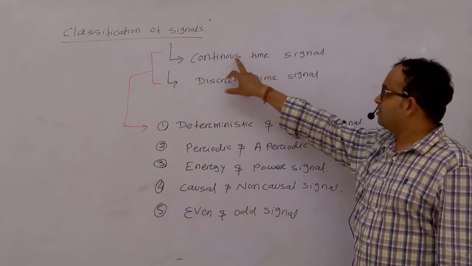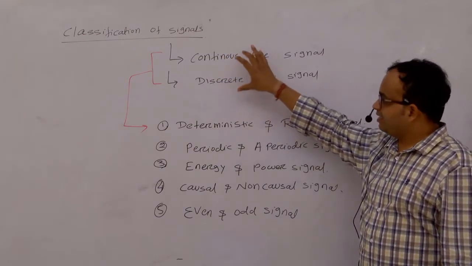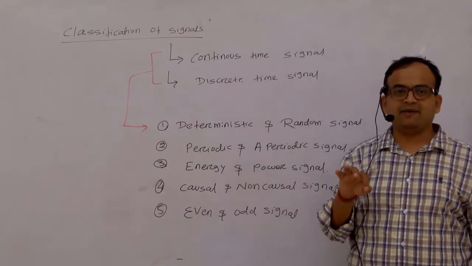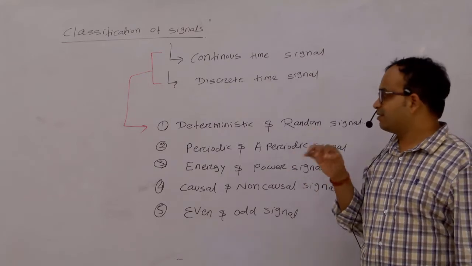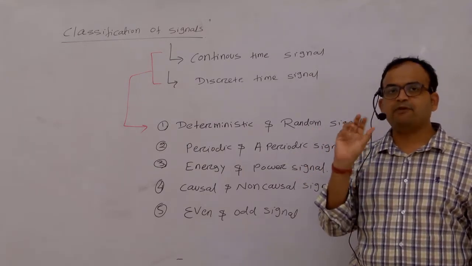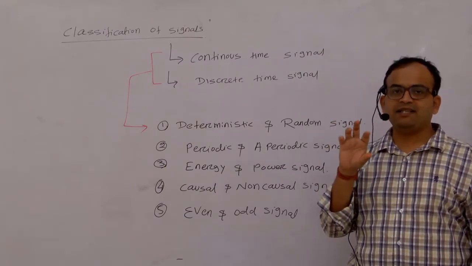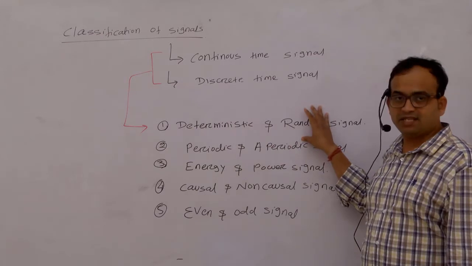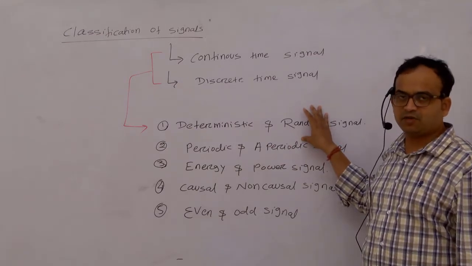So again I'm telling, signals are broadly classified into two types: the continuous time and discrete time signal. Again, both the continuous time and discrete time signal can be classified into various types, depending upon the nature of the signal and the properties of the signals. So the first one is deterministic and random signal. We will see what is a deterministic signal and what is a random signal.